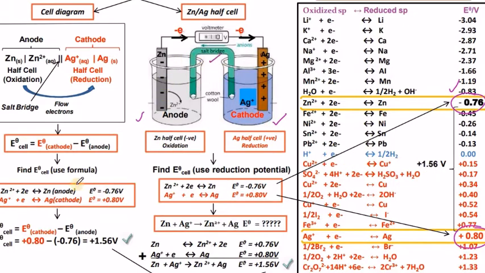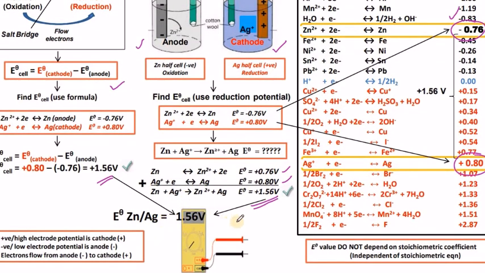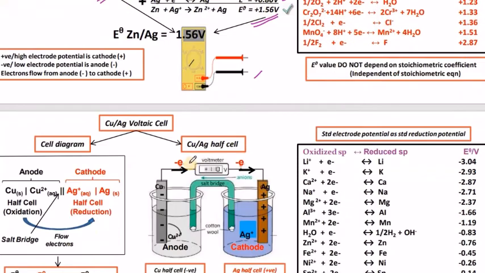In between them there is a salt bridge, and using E naught cell is equal to E cathode minus E anode, we got the value plus 1.56. And in this case zinc oxidation potential value is taken as plus 0.76 and silver reduction potential value is taken as plus 0.80 volts. The total is 1.56 noticed in this reaction. It's a spontaneous reaction.